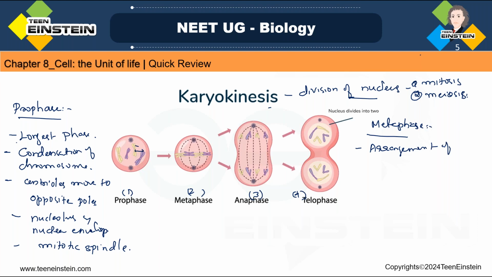Arrangement of chromosomes at the equator, that is called metaphase. Here you can see the attachment of spindle fibers to the kinetochore of the chromosome.